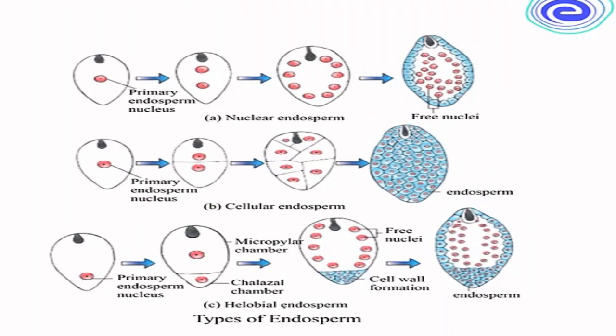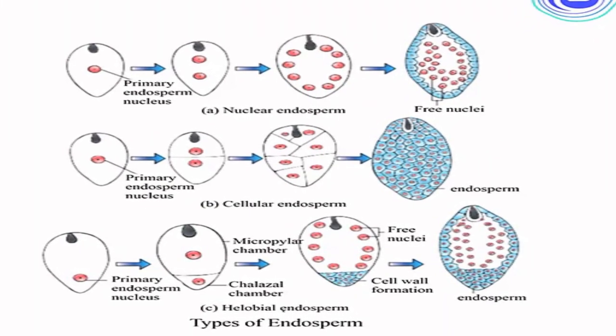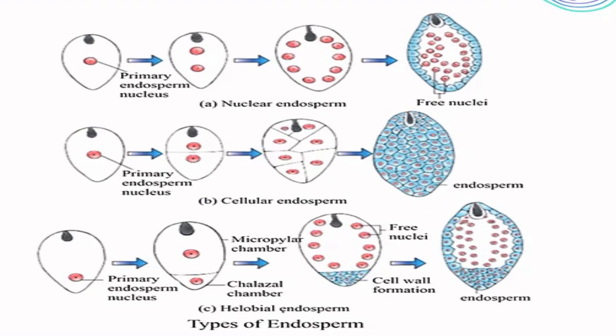Now, after fertilization, what happens next? Once the double fertilization is done, several processes follow. Endosperm development. The primary endosperm nucleus divides and forms the endosperm, a tissue rich in nutrients. It provides nourishment to the developing embryo.